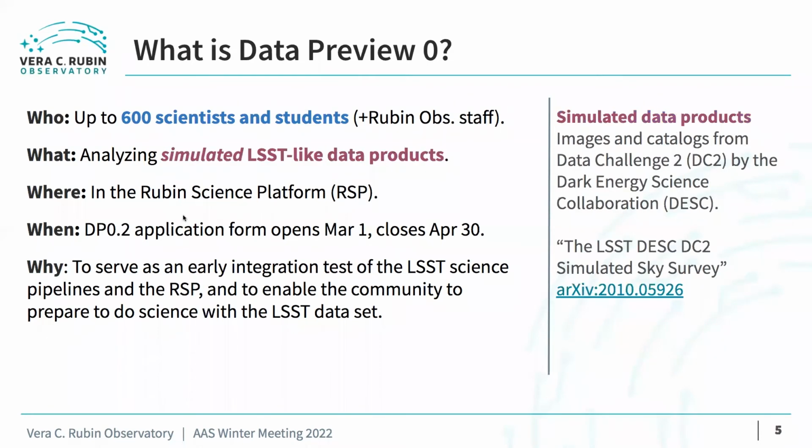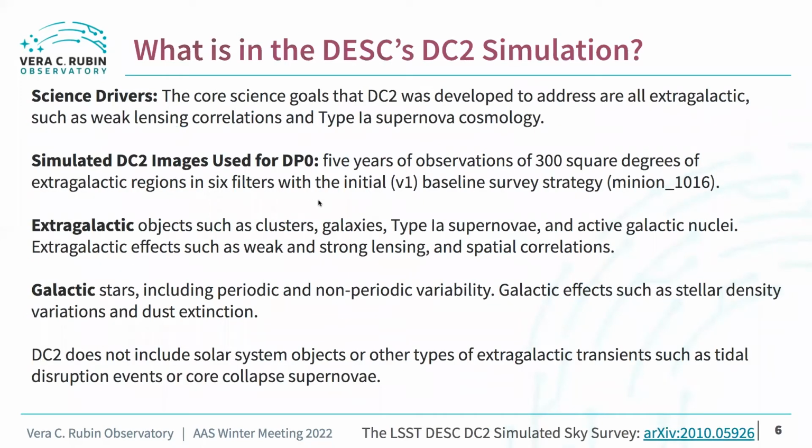The simulated LSST-like data products that will be used for DP0 were generated as part of the Dark Energy Science Collaboration, the DESC's Second Data Challenge, DC2. As explained in the DESC's DC2 paper on the arXiv, the core science goals that DC2 was developed to address are all extragalactic, such as weak lensing correlations and type 1a supernova cosmology.